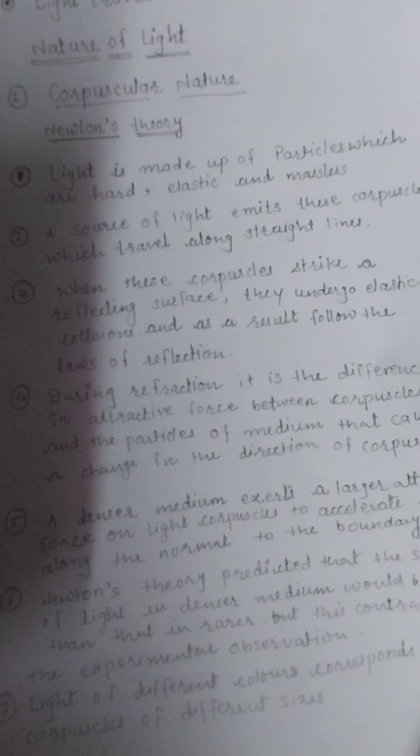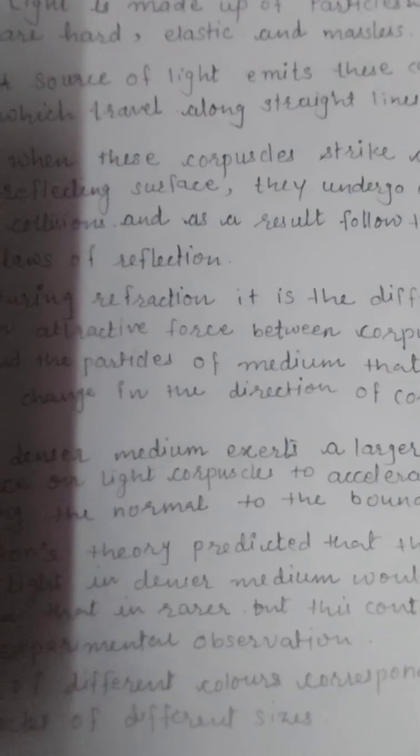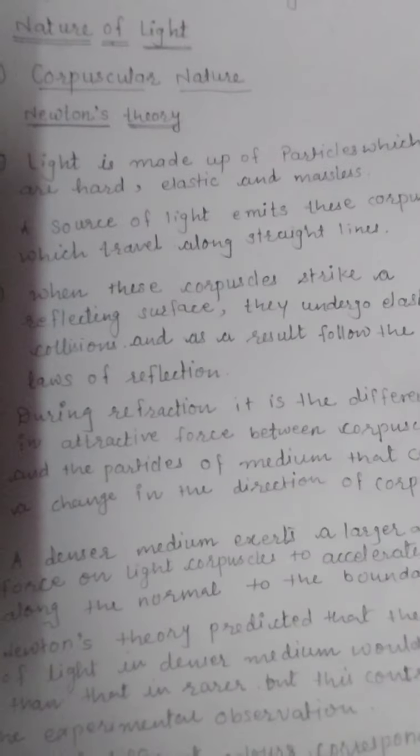As Newton's theory failed to explain some phenomena, later on Huygens' theory came, and that is a wave theory. Huygens assumed light to be a wave. Instead of considering light as a particle, he assumed light as a wave, and these waves are caused by the vibration of particles in the medium.